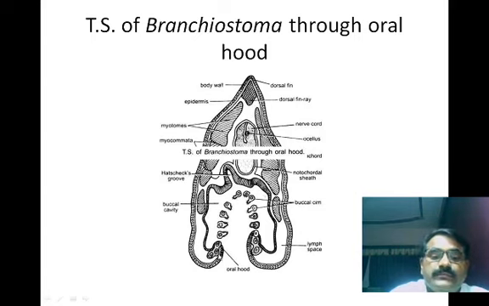Here is the oral hood. Then here are the buccal cirri. In these buccal cirri there are tentacles, and due to the beating of these tentacles, a water current is generated in the body of the Amphioxus.